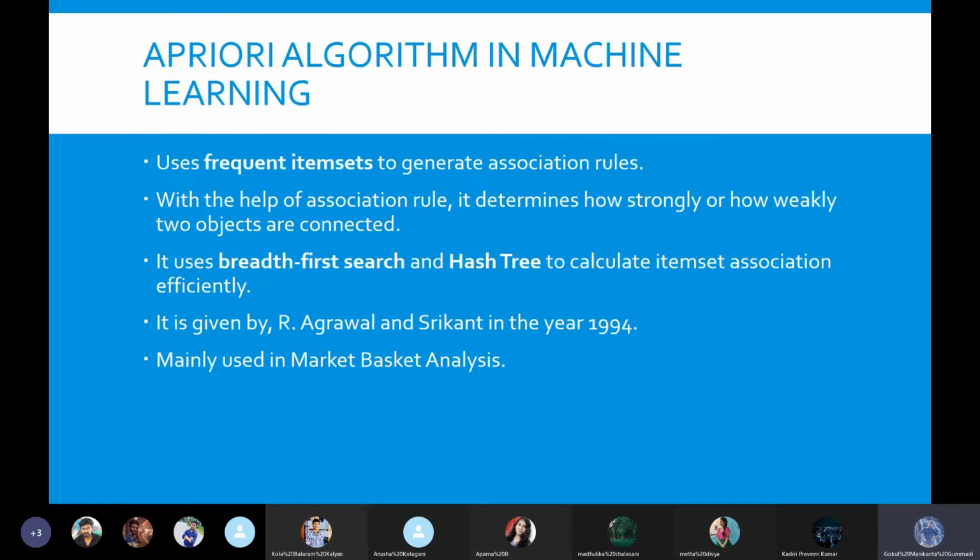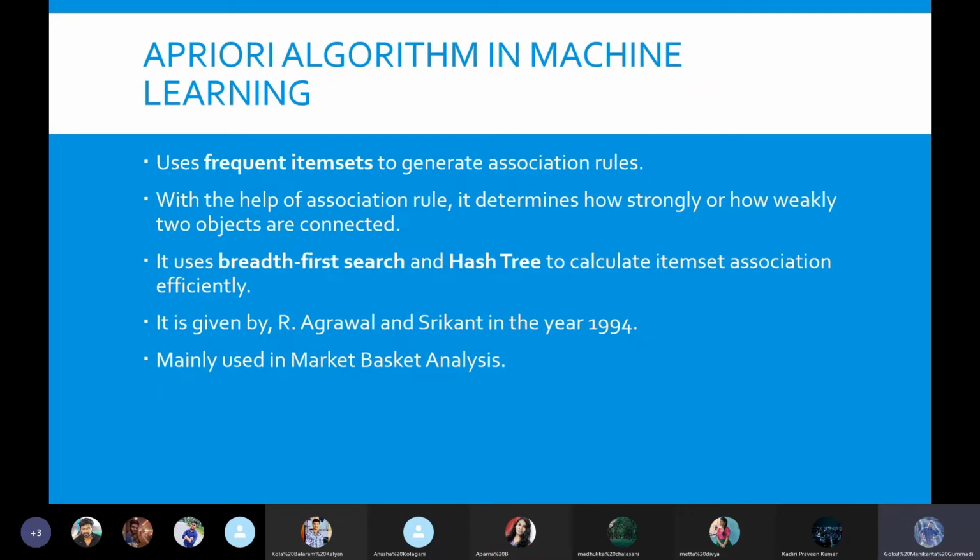Coming to the next one, we understood what association rule learning is. We even understood what the metrics in it are, and how to use those metrics to identify any association rule, or any relationship between two data items. Now, how can we use this? For this, there is the Apriori algorithm, which we can use in machine learning to apply on any kind of huge data sets, and we can go with market basket analysis as well. Market basket analysis is done using this Apriori algorithm.